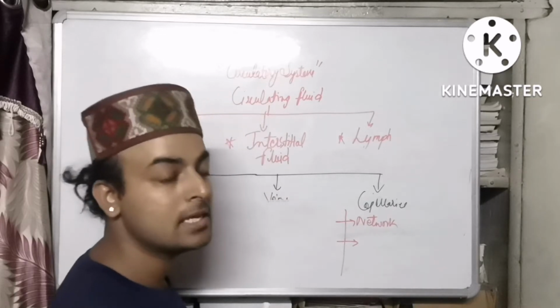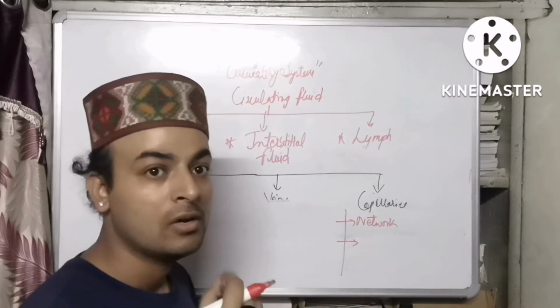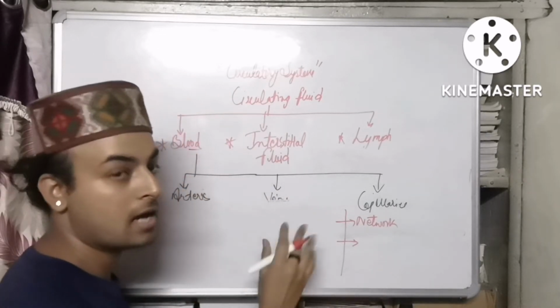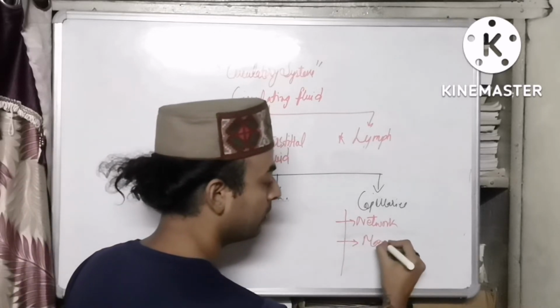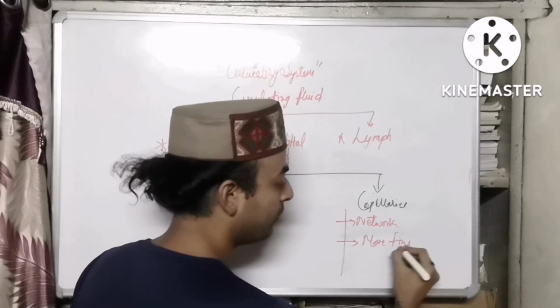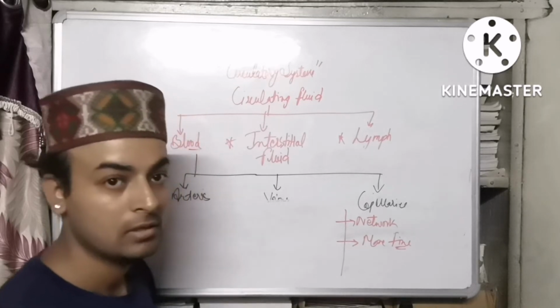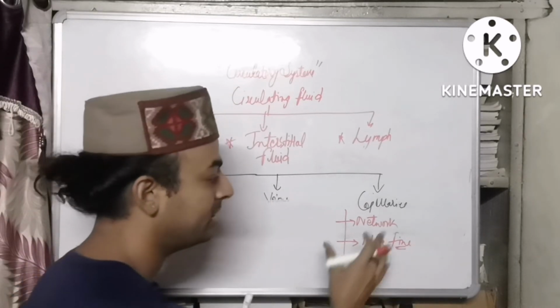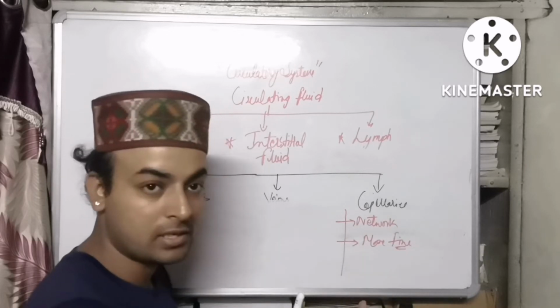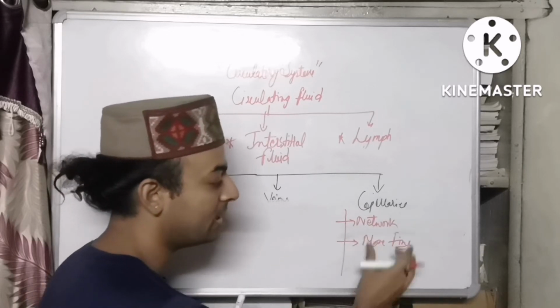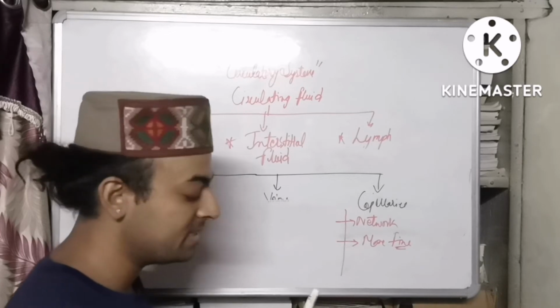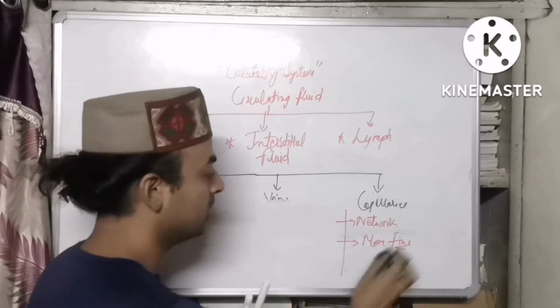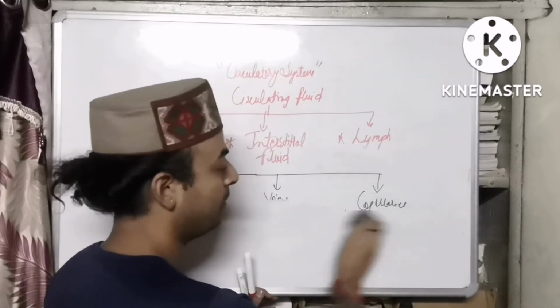The second thing is they are very much fine as compared to the veins and the arteries. So these are more fine. Fine means very thin, very narrow. So the capillary network is very narrow. These are present in the form of a network, as well as the capillaries are very fine tubules. That means they are very narrow tubules. So we'll understand all this with the help of the diagram.